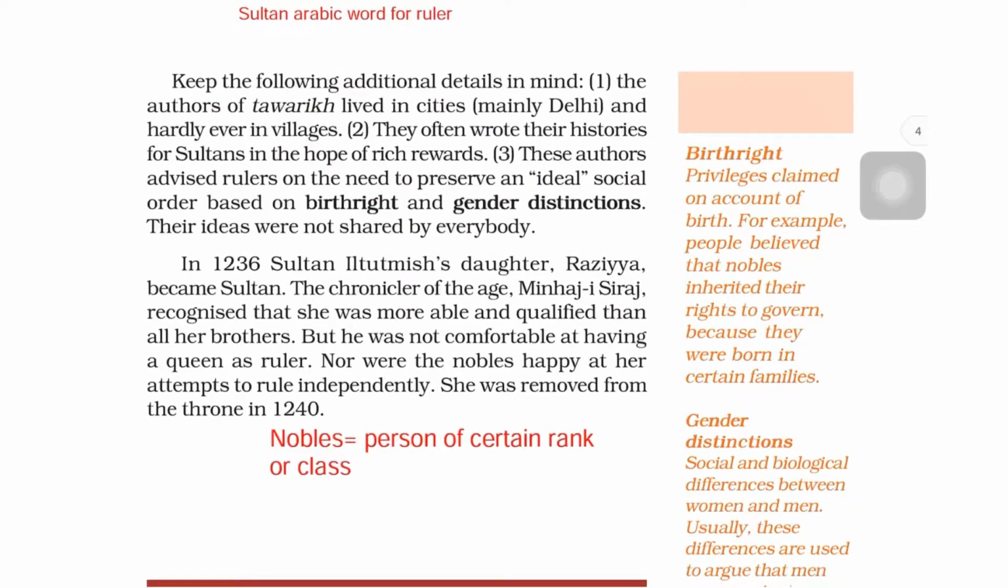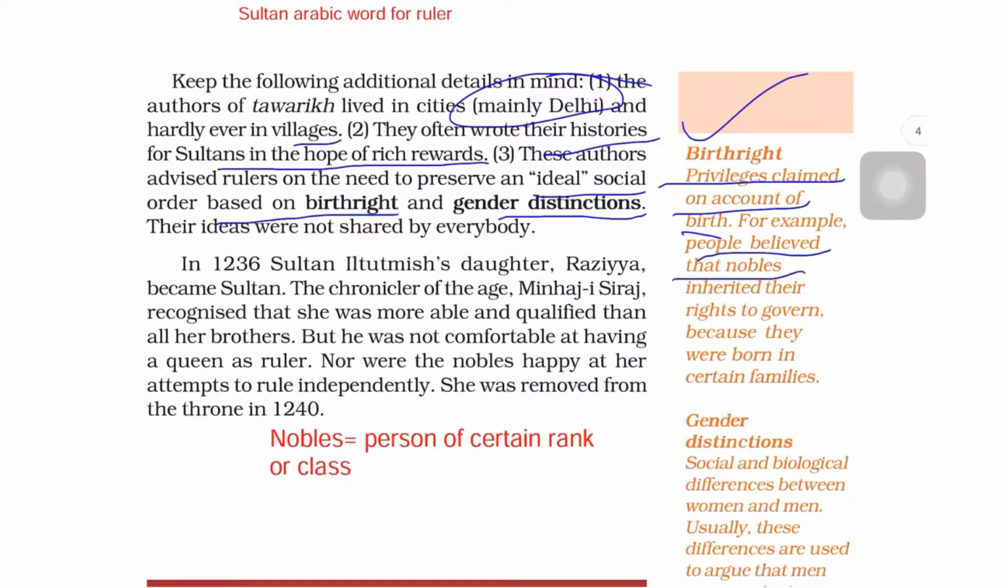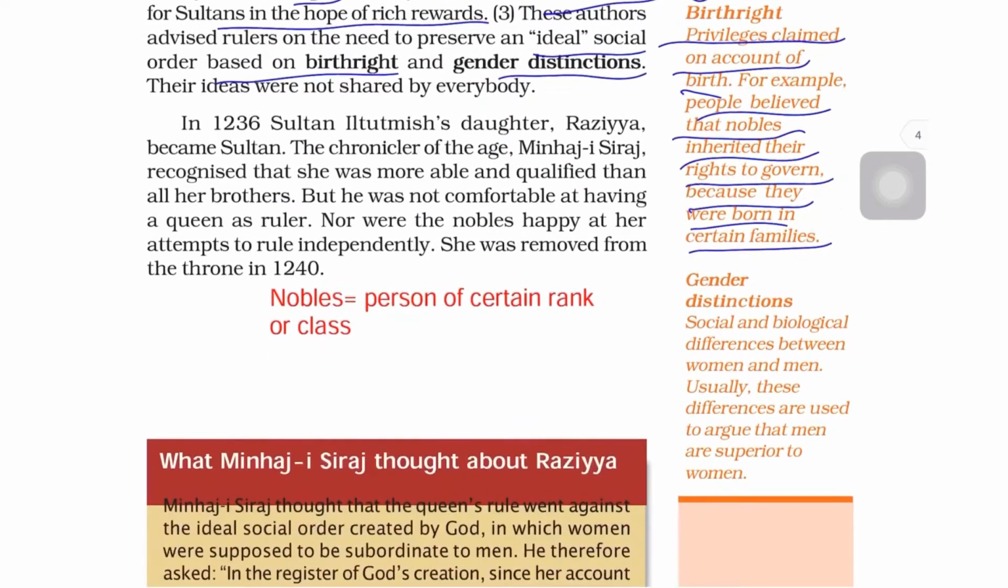Now, moving further, we will learn additional details about the Tawarikh. The authors of Tawarikh lived in cities, mainly Delhi, and hardly ever lived in villages. They often wrote their histories for sultans in the hope of rich rewards. These authors advised rulers on the need to preserve an ideal social order based on birthright and gender distinctions. What is birthright? Privileges claimed on account of birth. People believed that nobles inherited their right to govern because they were born in certain families, like Raja ka beta Raja banega. It was simple. Another was gender distinction.